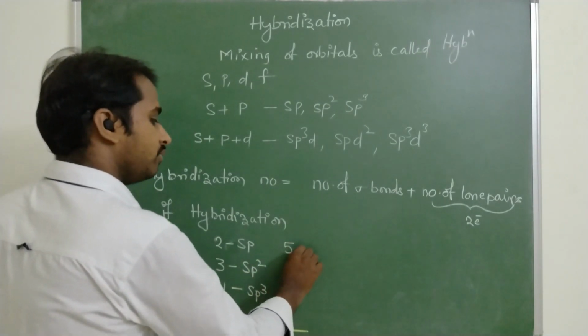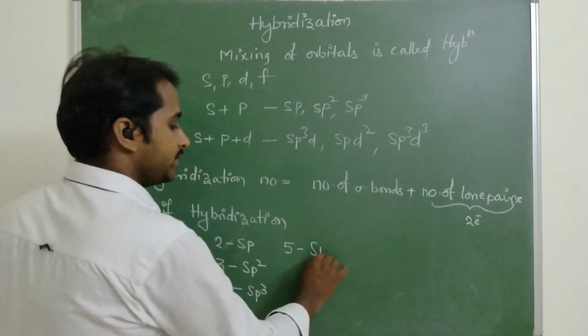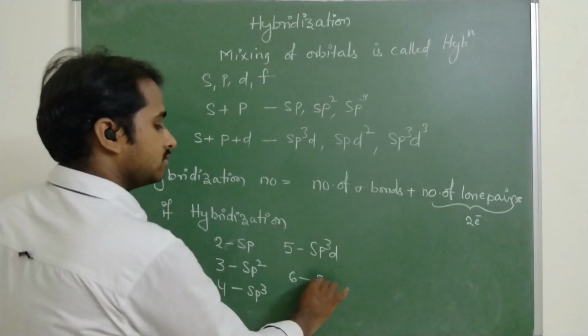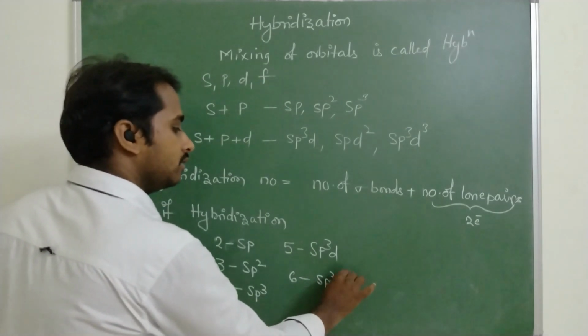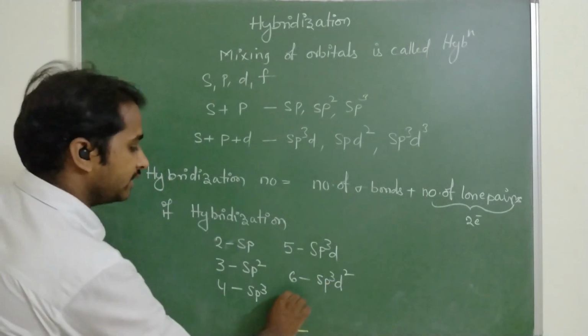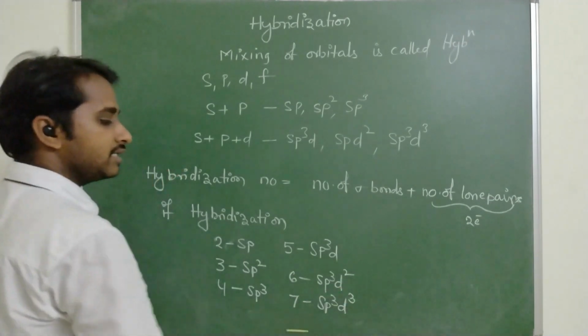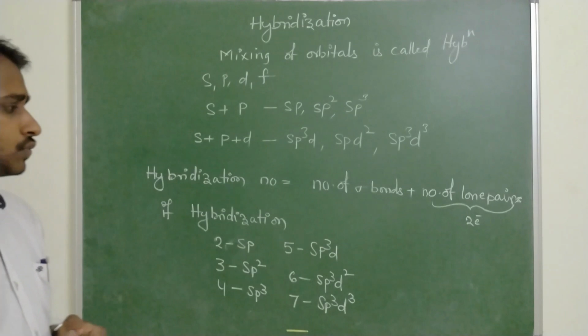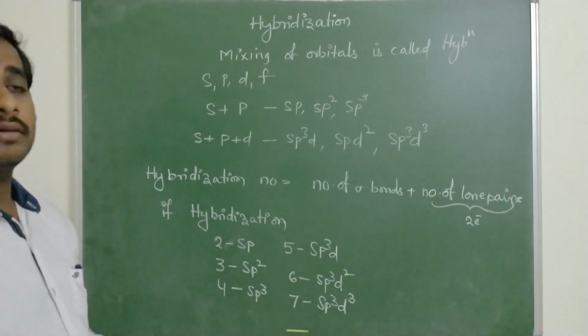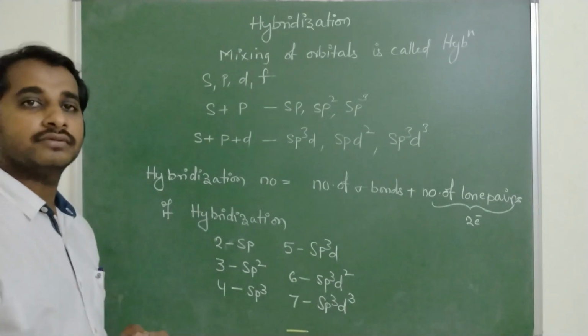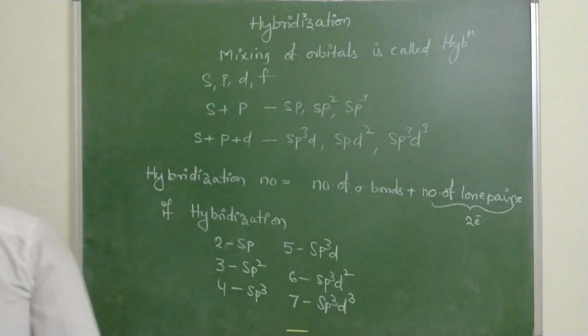If the hybridization number is 5, sp3d hybridization. If 6, sp3d2 hybridization. If it is 7, sp3d3 hybridization. So these are the hybridization numbers. The point is how to calculate the hybridization number; I will explain to you.